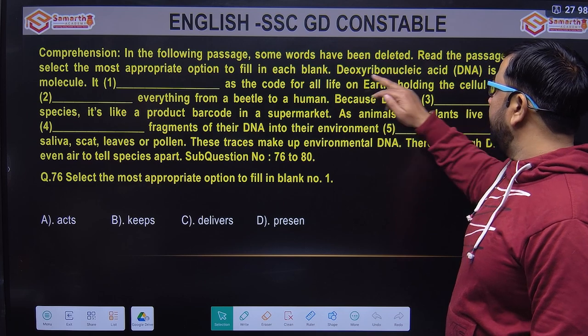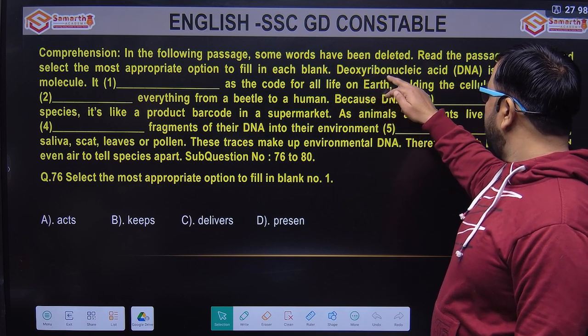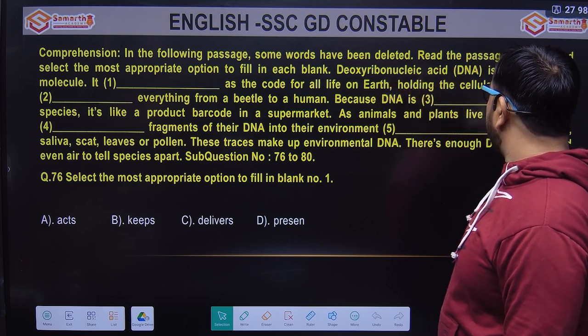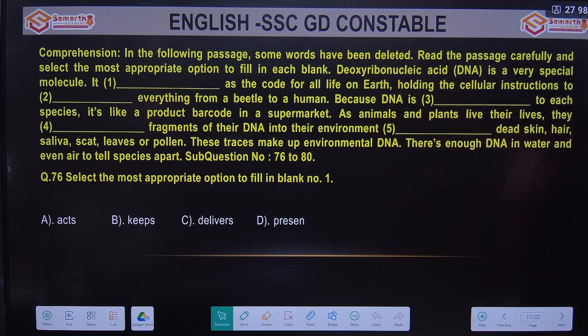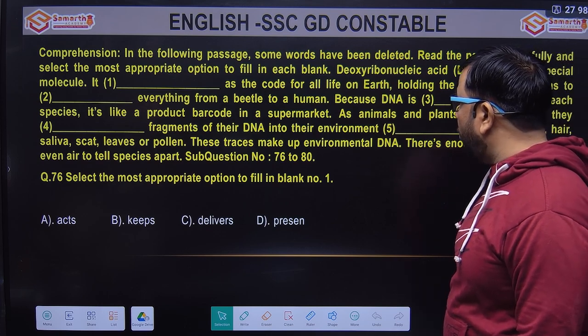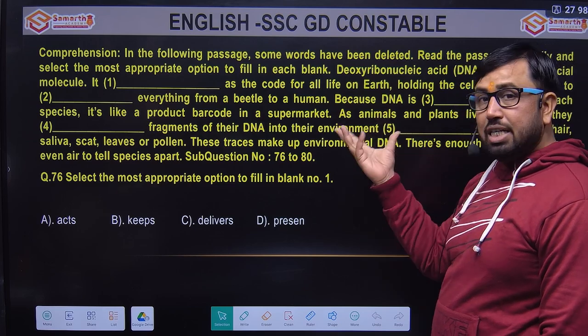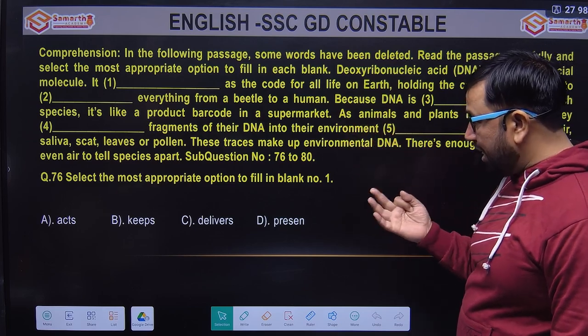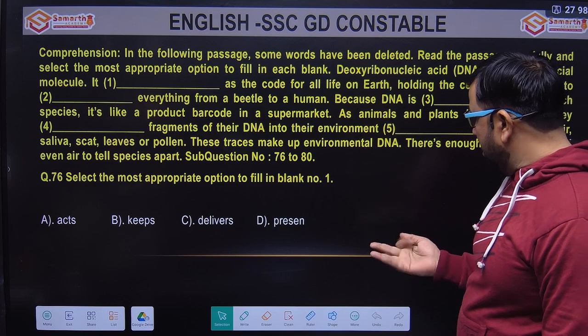DNA. What is a nucleic acid? It is a very special molecule. It dash as the code for all life on Earth. Options are acts, keeps, delivers, present.